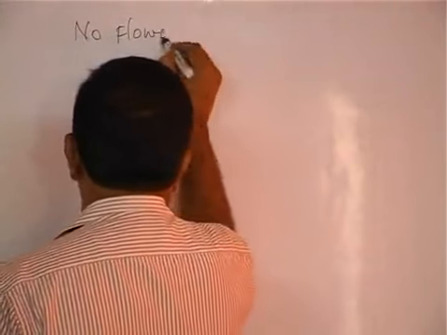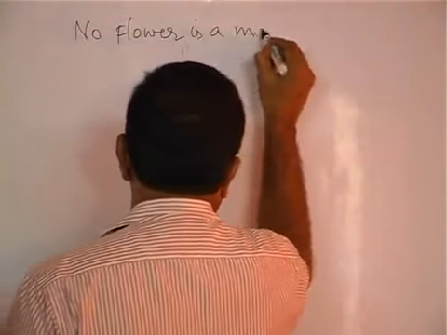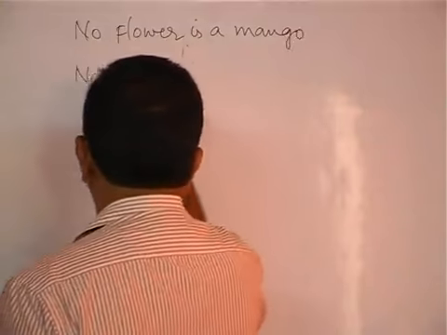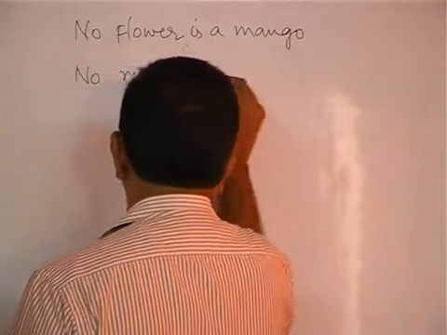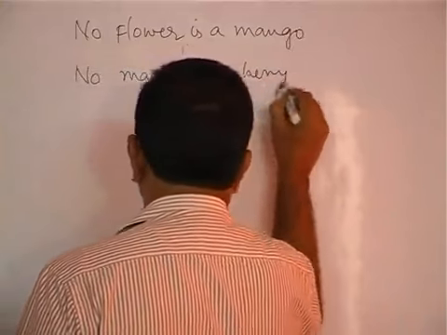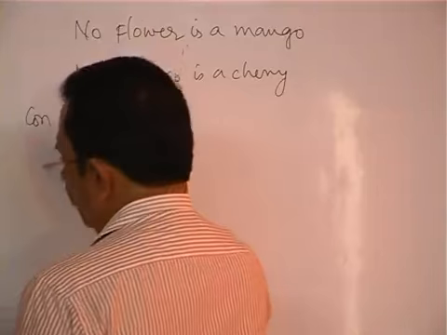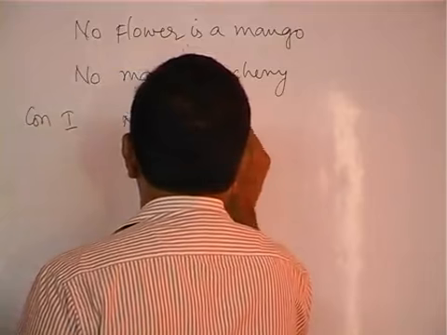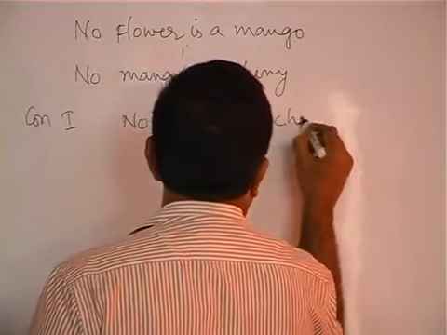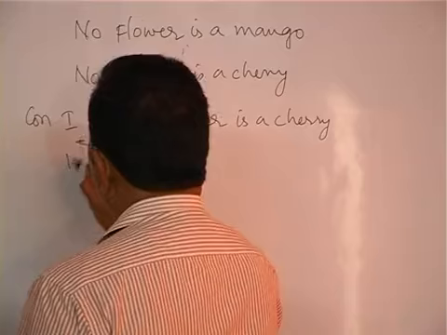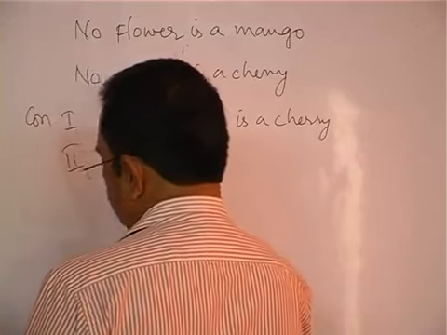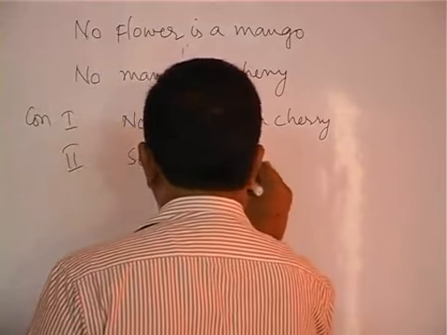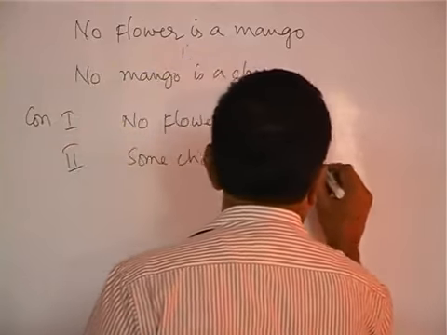Next. No flower is a mango. No mango is a cherry. Conclusion 1: no flower is a cherry. Conclusion number 2: some cherries are mangoes.